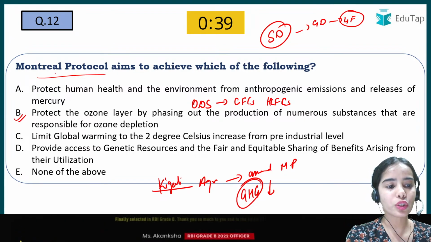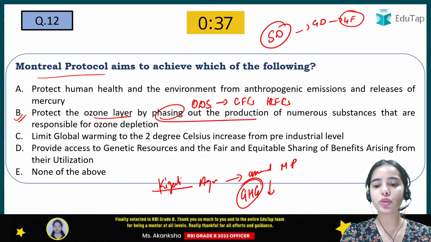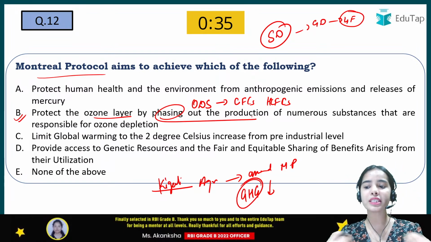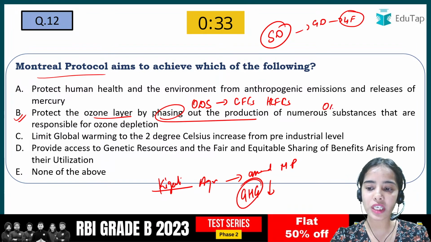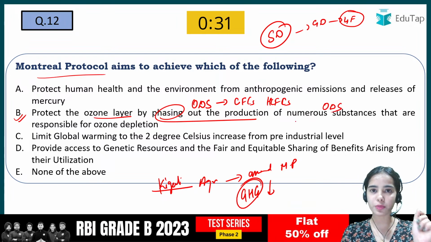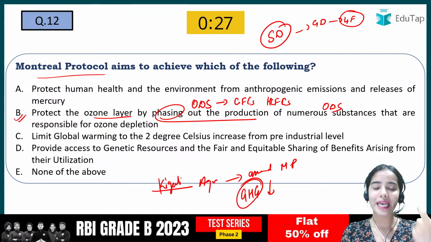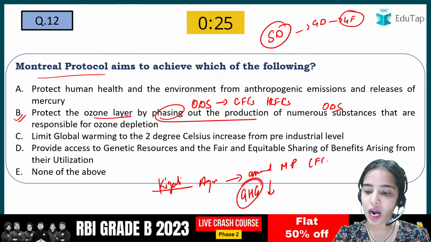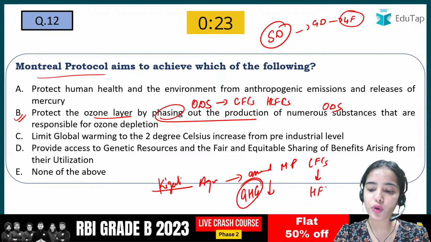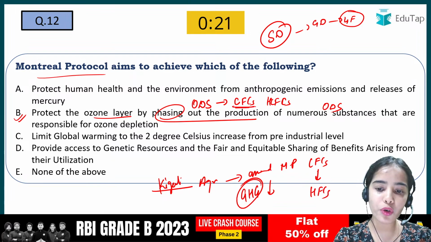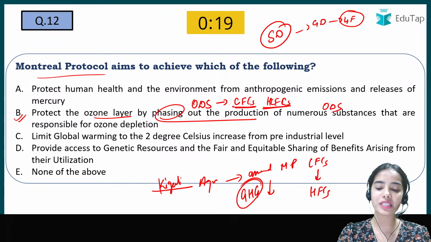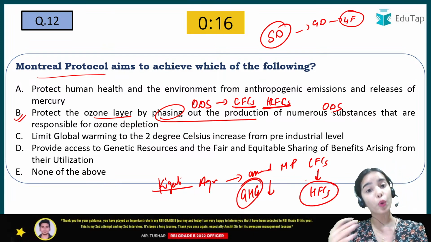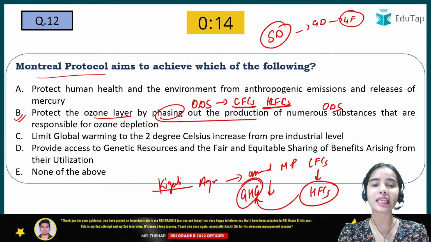The idea of the Montreal Protocol was to protect the ozone layer by phasing out the production and consumption of the numerous ozone depleting substances responsible for ozone depletion. The chlorofluorocarbons and hydrochlorofluorocarbons were replaced with hydrofluorocarbons, which was actually a greenhouse gas.